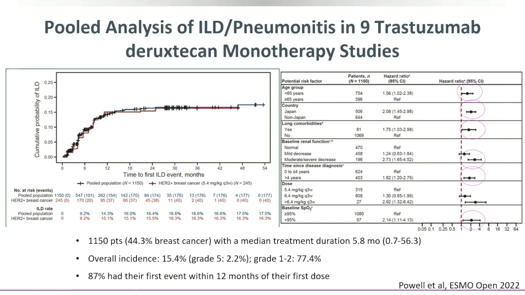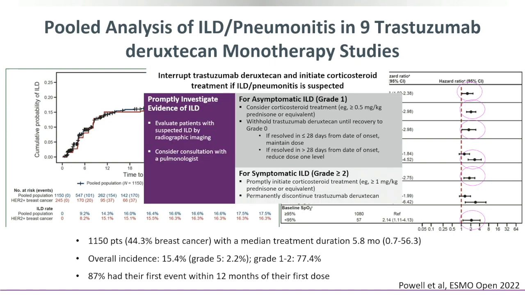You can see that the risks were age, being from Japan, interestingly. We've seen with other drugs having lung comorbidities, worse baseline renal function, a longer time since diagnosis, and hypoxia at initial presentation. And also, primarily, this occurs almost 90% in the first year after diagnosis, but mortality has been seen in a small number of patients many years after initial presentation.